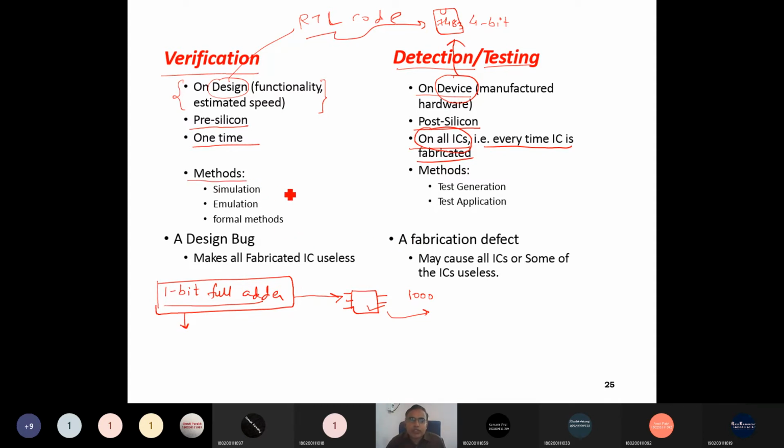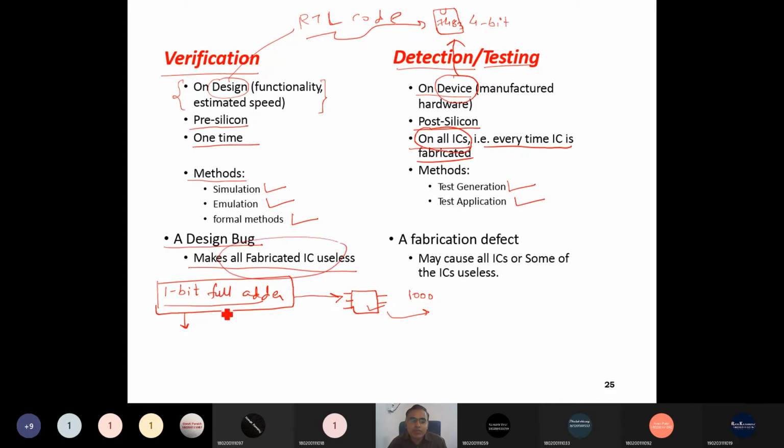Methods of verification are simulation, emulation and formal methods. Methods of testing are test generation and test application. Design bugs make all fabricated ICs useless. If there are any bugs and, without proper verification, the design passes through to fabrication, then it makes all fabricated ICs useless.